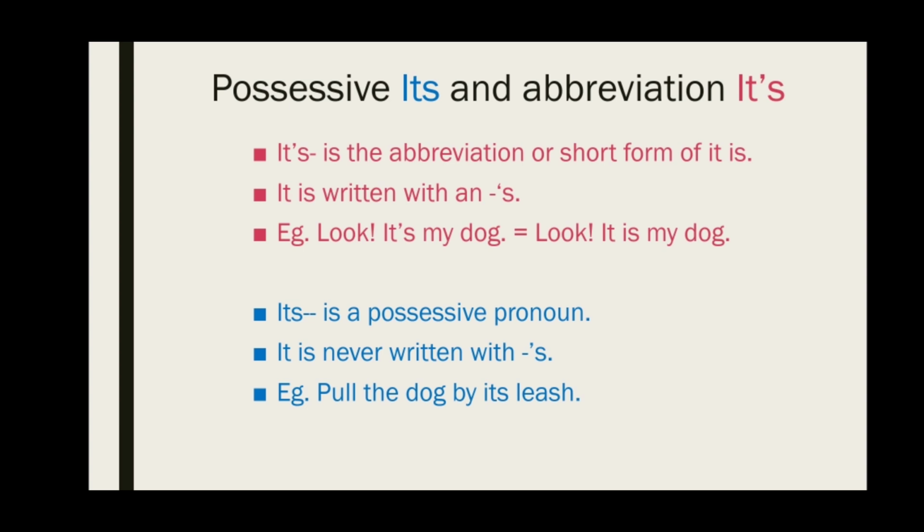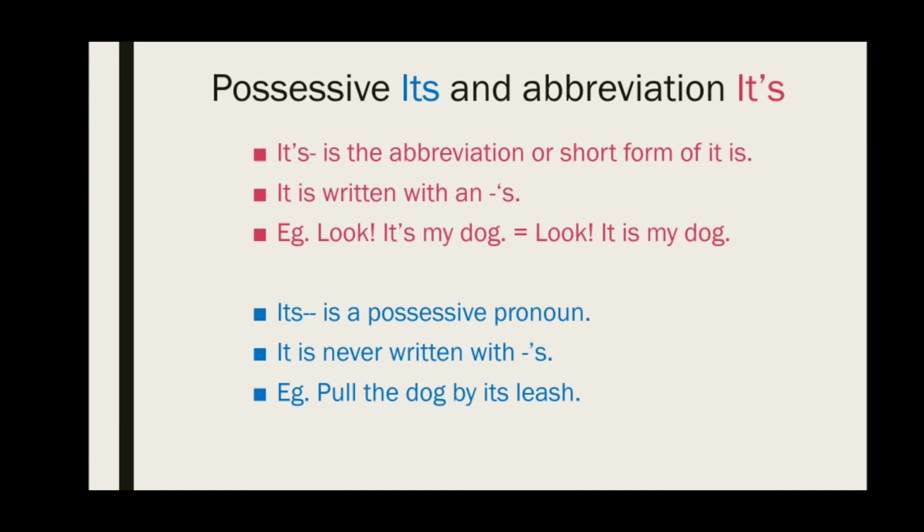Now this its cannot be translated into it is. If I say pull the dog by it is leash, it is an incorrect sentence. So the difference between possessive and abbreviation is that whenever we are using the abbreviation it's with an apostrophe, it is translated into it is. It is the short form of it is. Whereas its, when we are using it as a possessive pronoun, is never written with an apostrophe.